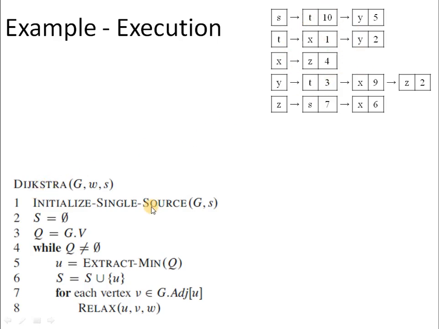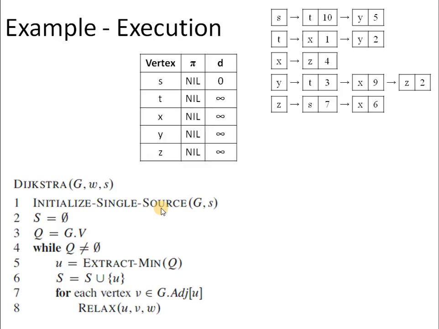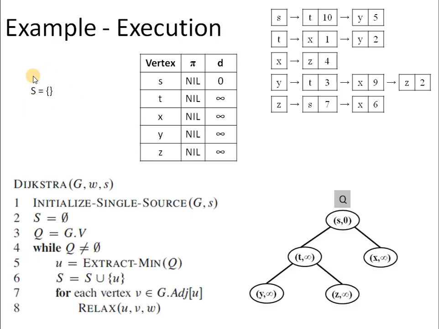Now first is the initialization step. Initialization means that corresponding to each vertex, set pi and d to nil and infinity, and the distance of the source from itself should be equal to 0. And then we have to take a set S, which should be empty, and then we have to create a priority queue, which should be a min priority queue, for all the vertices present in the graph. So here is the set S and this is the required priority queue. Since S's distance is minimum, it should be the root.